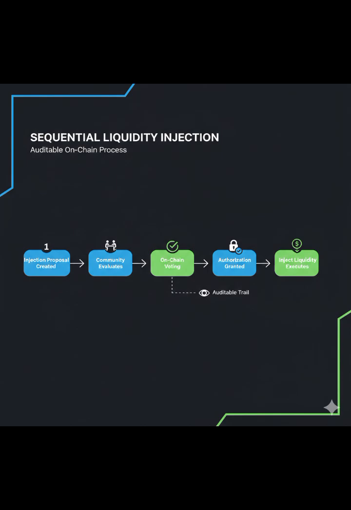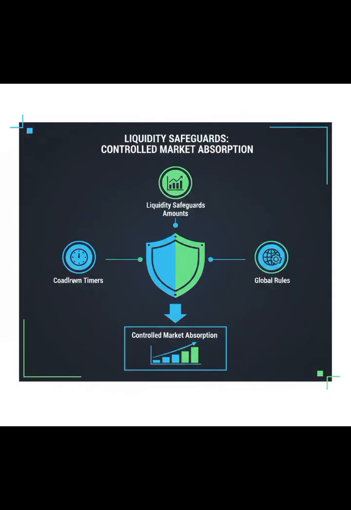Cooldowns and safety limits. Even with approval, limits still apply. Minimum interval between injections. Maximum amount per operation. Global rules defined in the strategy hub. This ensures that the market has time to absorb liquidity. There is no supply shock. Growth remains organic.